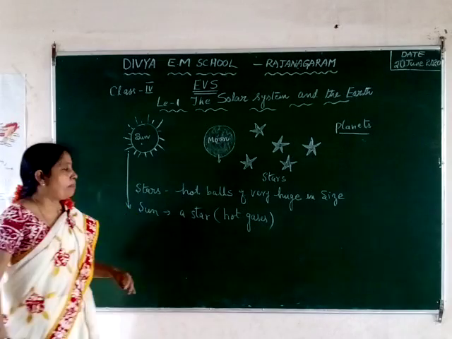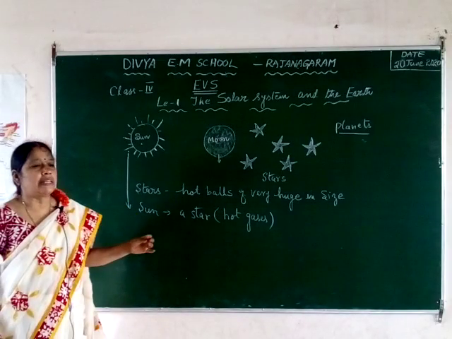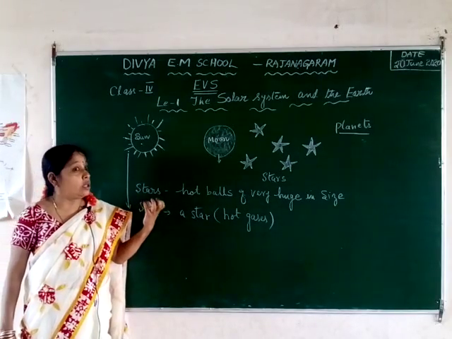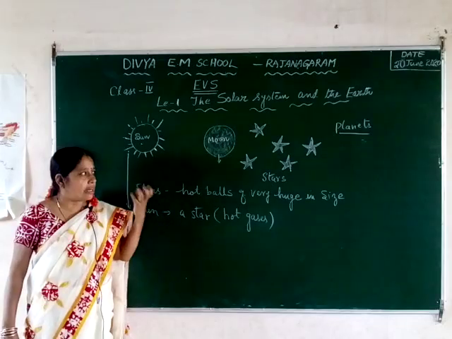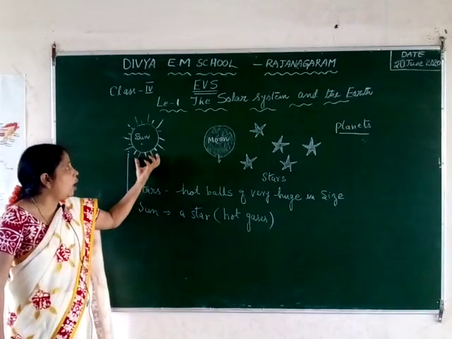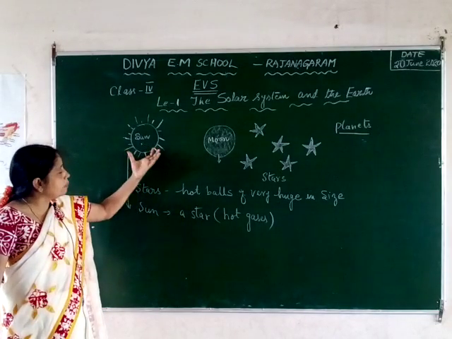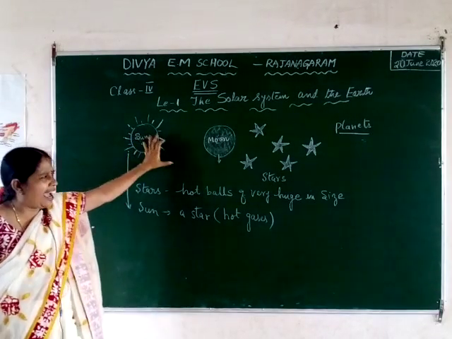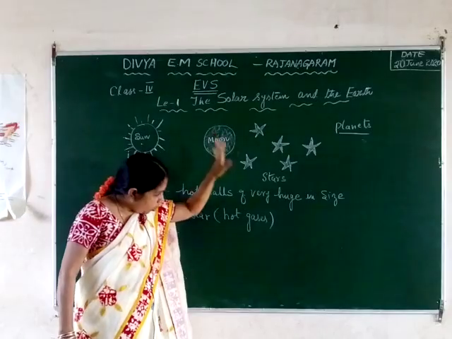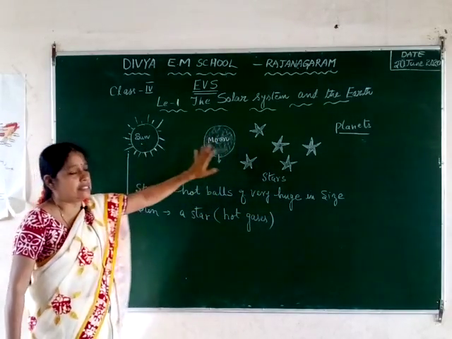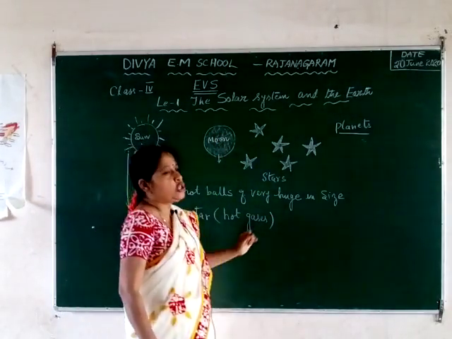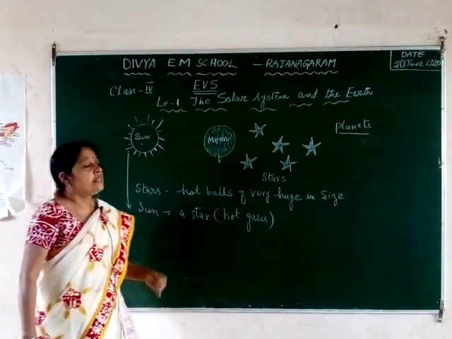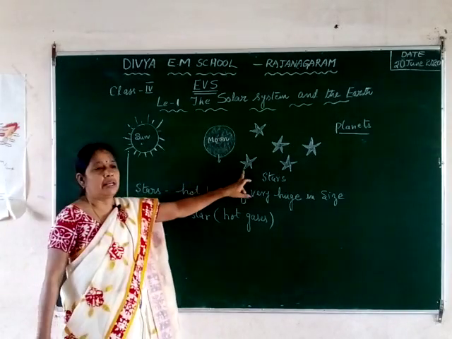That's why, and because it is bright, we cannot see the sun directly. If we try to see the sun directly, we immediately close our eyes. Why? Because our eyes are not capable of taking the brightness of the sun. Whereas the stars are also bright like the sun, but we can easily enjoy and see the stars. Why? Because they are very far away from the earth and they look very small in size.